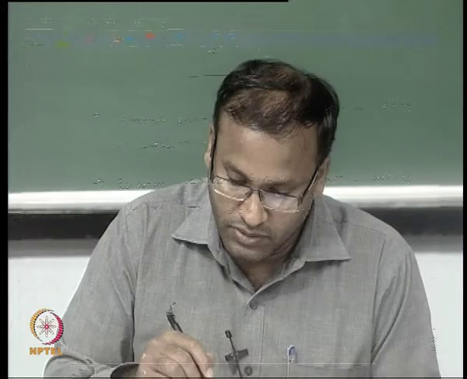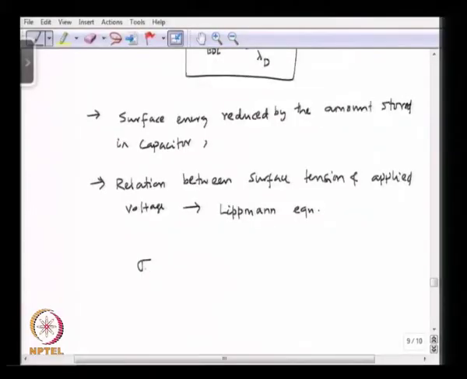The Lippmann equation can be written in this form: sigma SL is equal to sigma SL 0 minus C EDL del phi square divided by 2.